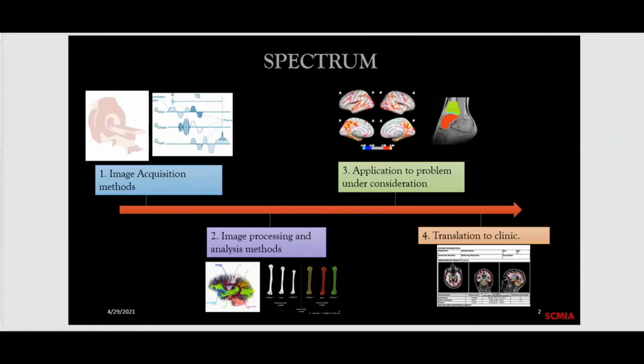Then the second part is image processing and analysis methods. So here this is more of a computational area. So once your image is acquired, you know that it's a digital image. It is a matrix of numbers. So look at it as a matrix of numbers now. Don't look at it as a medical image or something related to biology. And then start.